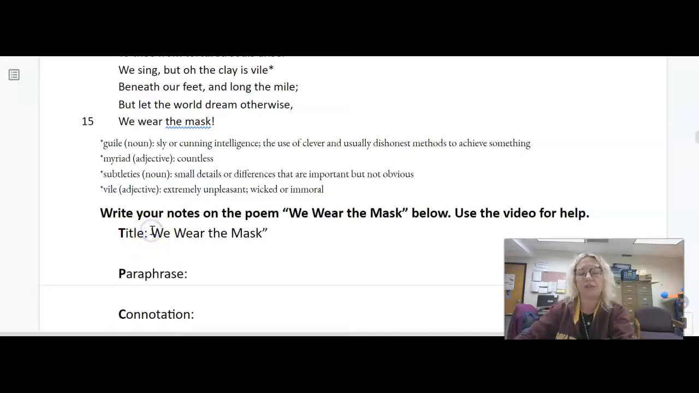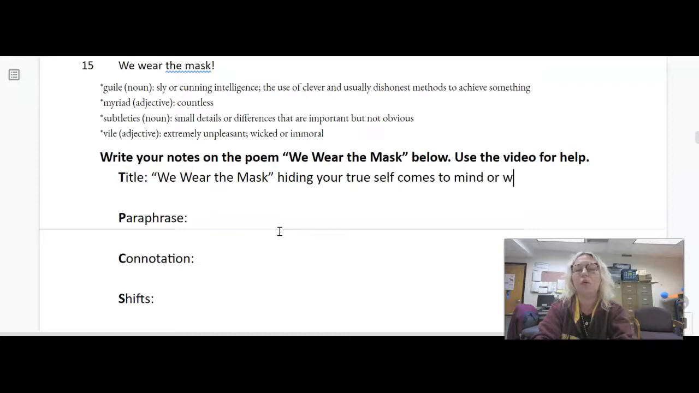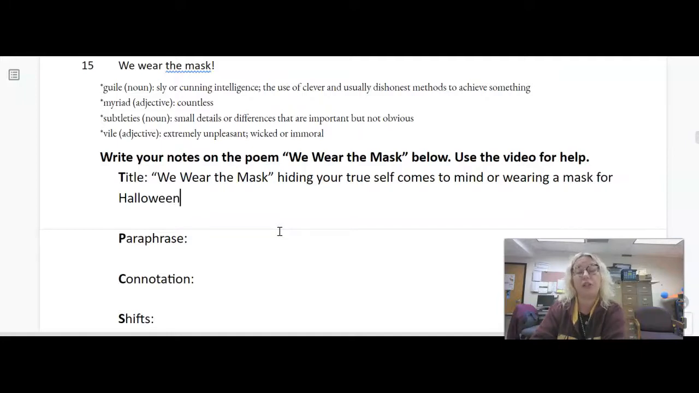So for me, when I think of a mask, I think of a way to hide your true self. Halloween's coming up. I think about the masks that people wear at Halloween. So I might write something like that. Hiding your true self comes to mind, or wearing a mask for Halloween. What comes to mind for you when you hear that title, We Wear the Mask? I think it's also interesting that it's a group of people, right? We shows it's a group. And that's interesting too. That gets my attention.